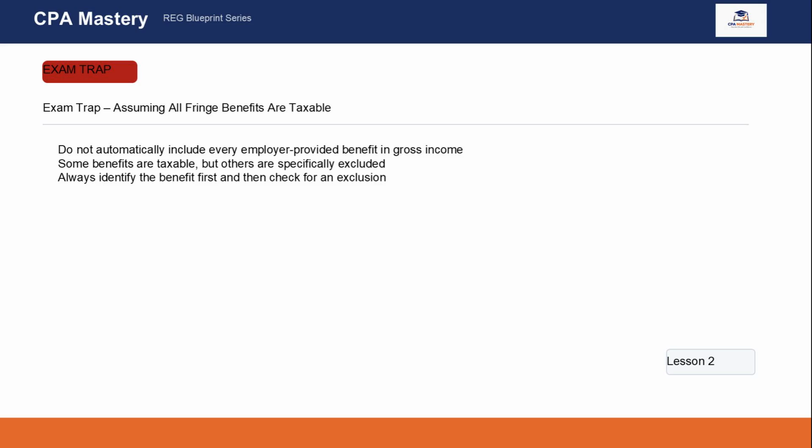Here's the big trap for this lesson. Students often hear that compensation is broadly taxable and then overapply that idea to every employer-provided benefit. That leads them to include items in gross income that should actually be excluded. Employer-provided health insurance is a perfect example. It has value, but it is generally excluded. De minimis benefits are another example. So the mistake is not forgetting that benefits can be taxable. The mistake is assuming they are always taxable. On exam day, slow down and classify the benefit. Ask what the employer provided, whether it gave the employee an economic benefit, and whether the tax code specifically excludes that type of benefit from income.